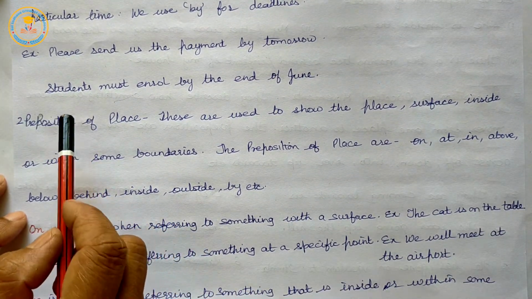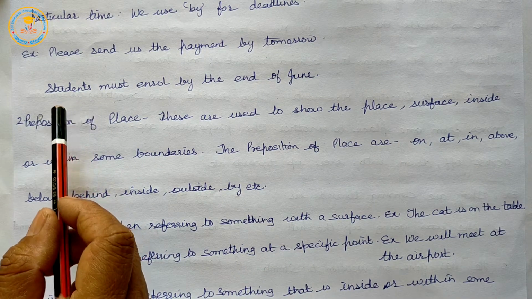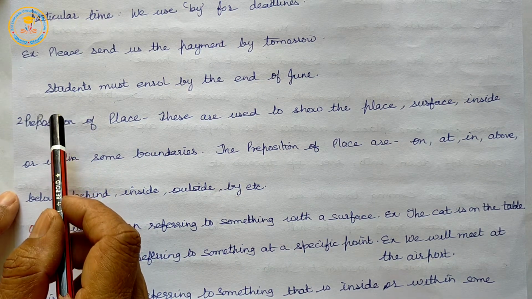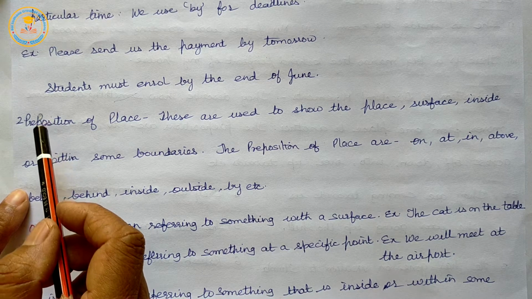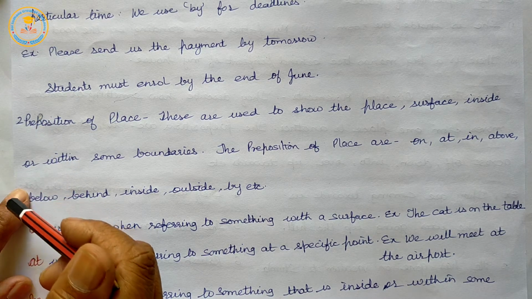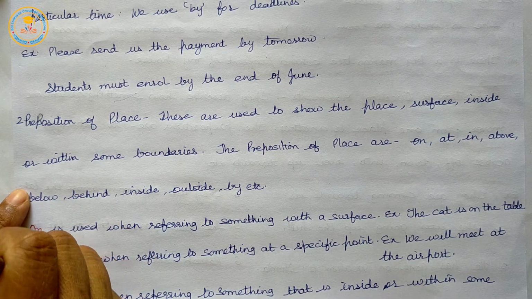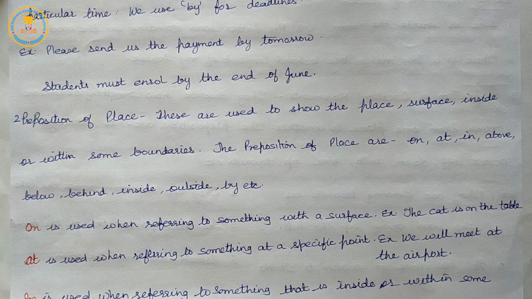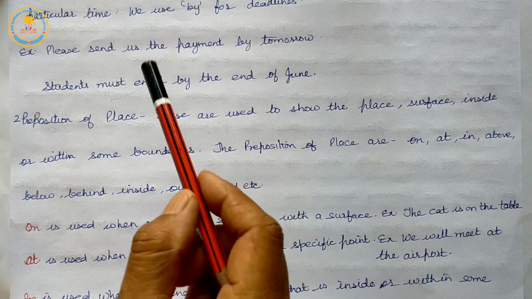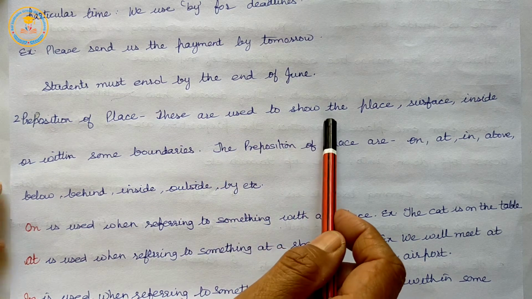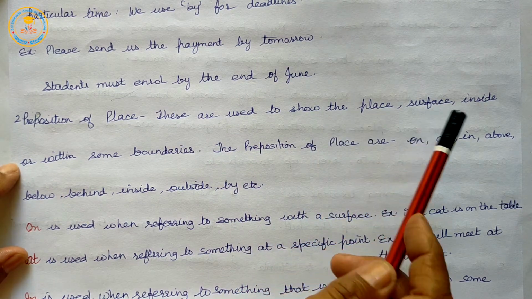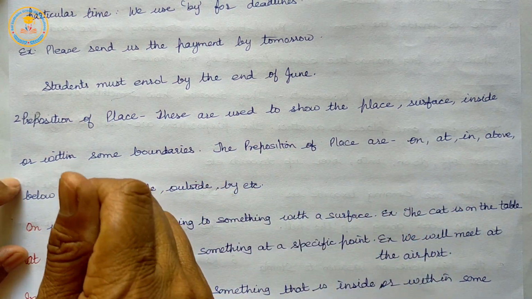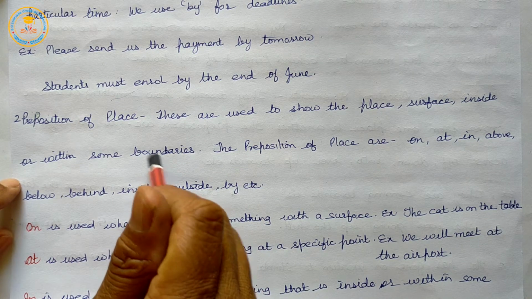So, here we read the definition, use and function of prepositions of time. These are at, on, before, after, in, by, etc. So let us move to the next step. Next kind, preposition of place. These are used to show the place, surface, inside or within some boundaries.